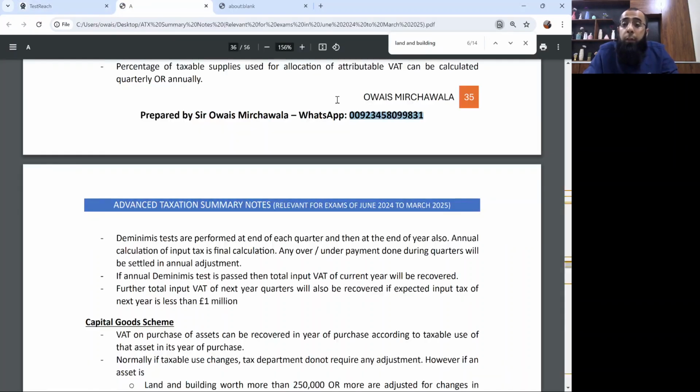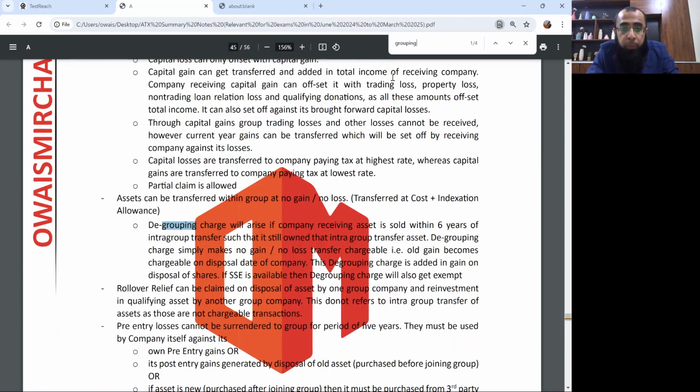Now see, if someone is forgetting the rules of degrouping charge, just go in the summary notes, write degrouping charge, and you will find it. A degrouping charge will arise if the company receiving the asset is sold within 6 years of intragroup transfer, such that the asset is still owned at the date of leaving. The complete rule of degrouping charge is available. As I told you in the previous class, these summary notes are really a lifesaver document when you're in the last month of your examination.